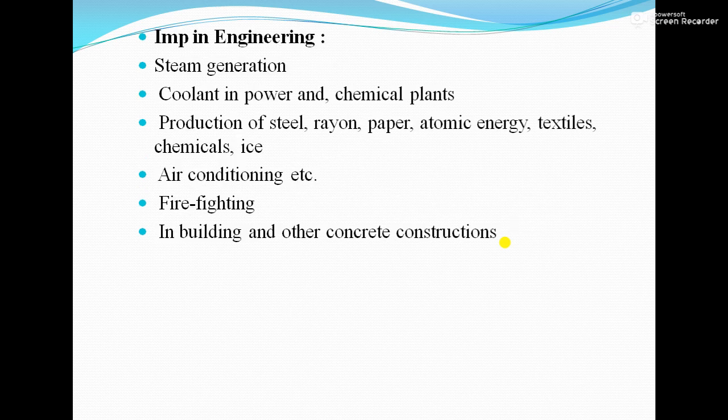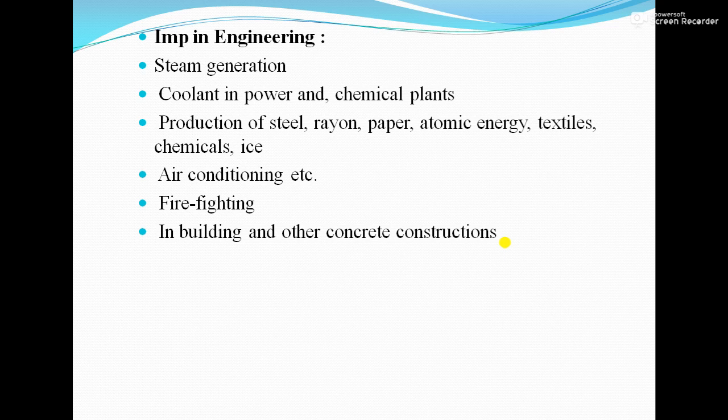Then what is the importance of water in engineering? As we know, water is used for drinking purposes, but that is to a limited extent. The biggest use of water is in steam generation. The next use is as a coolant in power plants and chemical plants.